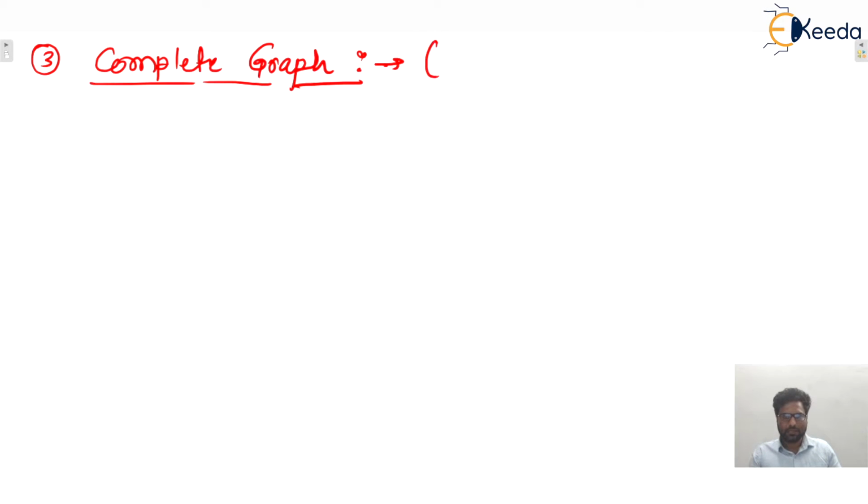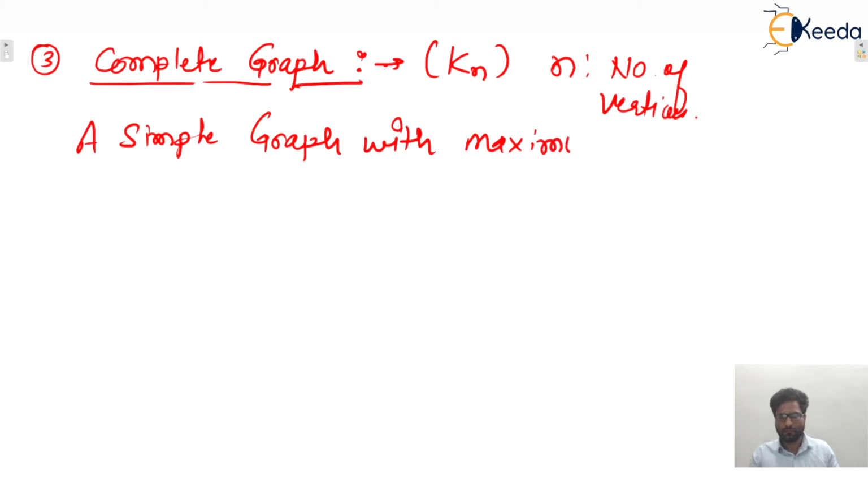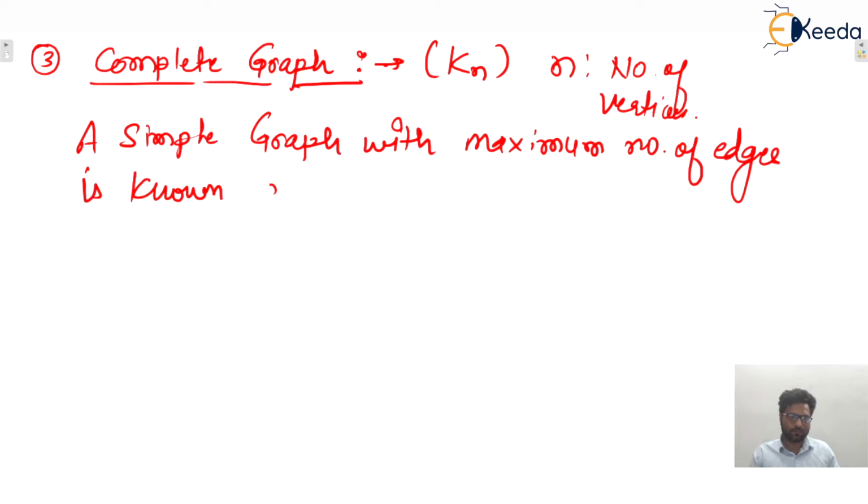A complete graph is represented with Kn, where n is the number of vertices. So we can say that a simple graph with the maximum number of edges is known as a complete graph, isn't it? A simple graph with the maximum number of edges is known as a complete graph.